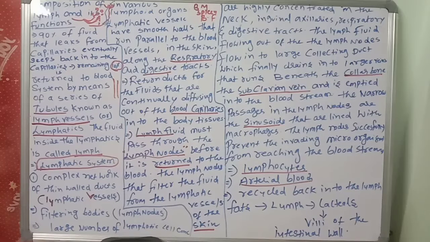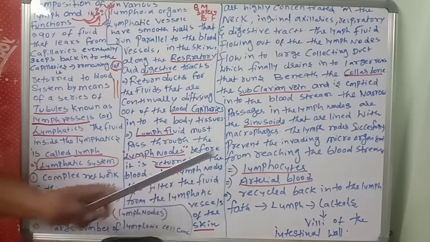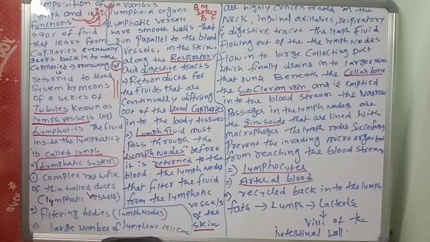The lymph node has an outer cortex, a medulla, and sinusoids also, that kind of structures. Next, the lymph consists of the cells found in the lymphatics. This is important: the cells which are present in the lymphatic vessels, or lymphatics.